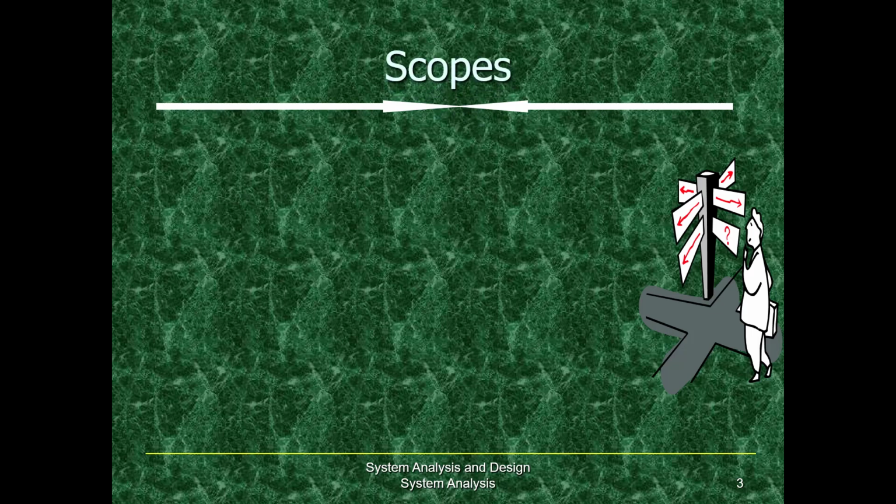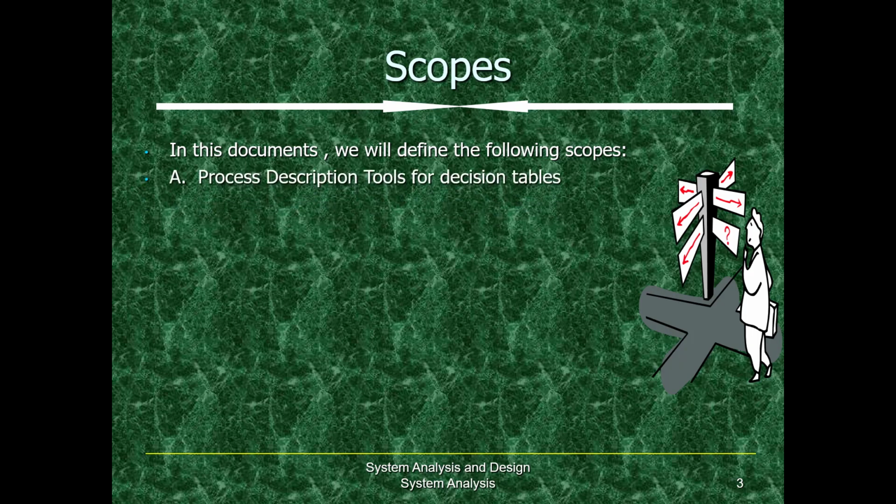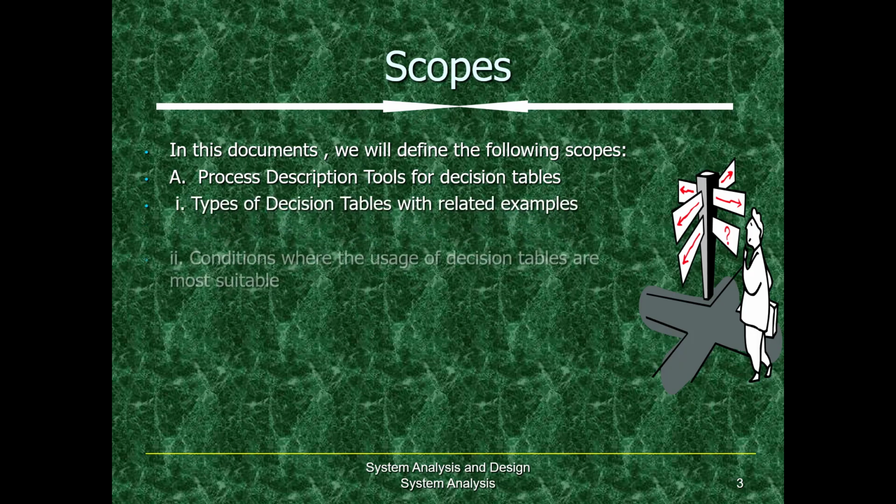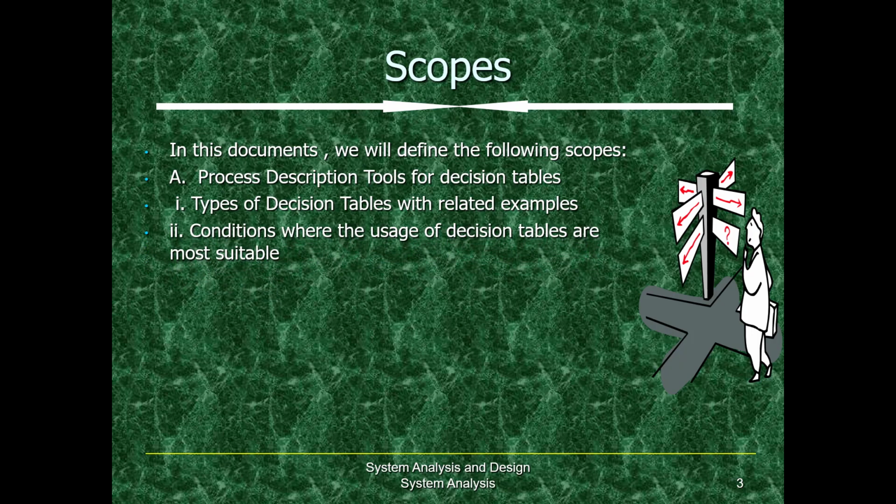For our scope, what we will see is that we will define the following scopes in our documentation. A. Process description tools for decision tables. For example, types of decision tables with related examples. We will look at conditions where the usage of decision tables is most suitable. We will see the standards for creating decision tables and why we need them. We will see in detail.